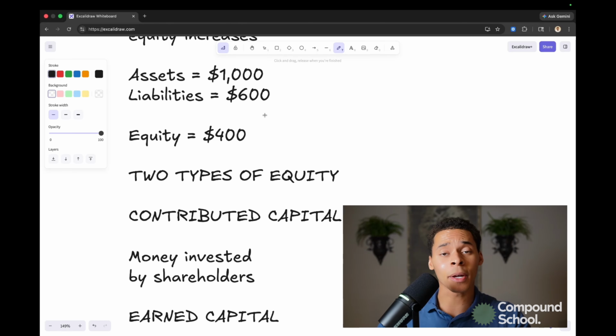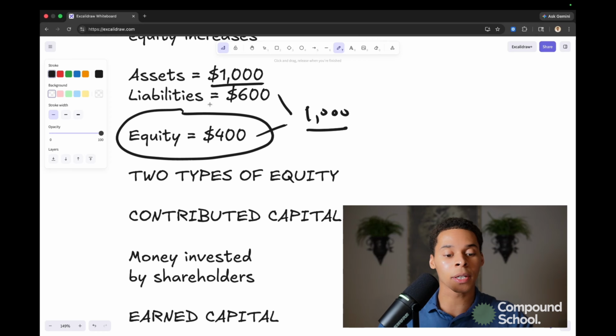And just to put some numbers to this to really make my points clear, so we have assets, liabilities, and equity. So assets amount to $1,000. Equity plus liabilities is going to amount to $1,000. So that checks out. And if we do assets minus liabilities, that's going to get us this $400 in equity.